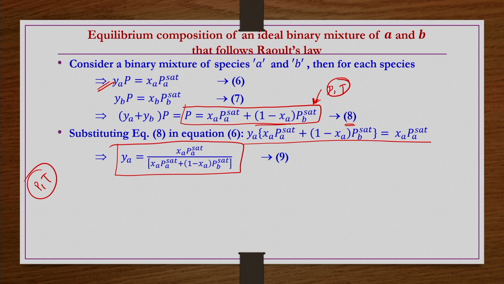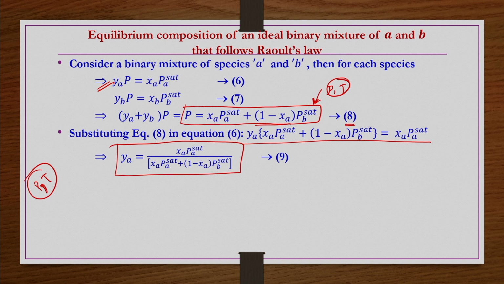If I fix pressure and temperature, then yA and xA you can find out from equations 8 and 9. Not only pressure and temperature, you can fix anything. Let us say P and yA you fix, then T and xA you can find out, or P and xA you fix, then T and yA you can find out without any difficulty.